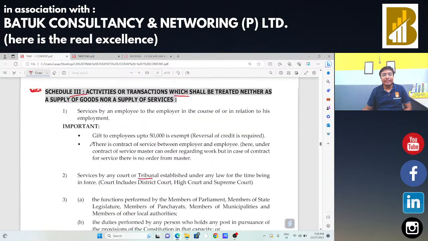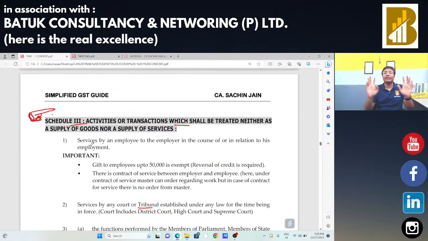Schedule 3 के अंदर हम लोगों ने discuss किया all those activities and transactions which are mentioned in that. Schedule 3 is to be considered as neither supply of goods nor supply of services. First transaction is between employer and employee. Another is services provided by tribunal, high court, supreme court, services provided by municipal corporation, panchayat samiti and all that, services provided by any person who is holding a post in the constitution of India. Services regarding funeral and related services, actionable claim related services, high sea sales, and the movement of goods in the custom bonded warehouse itself, not for domestic use.